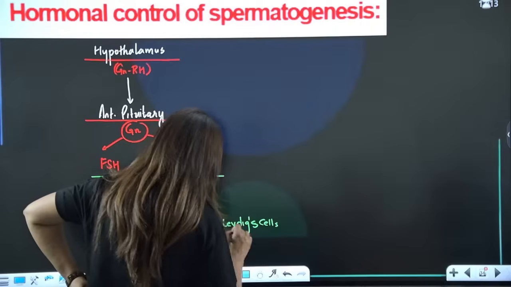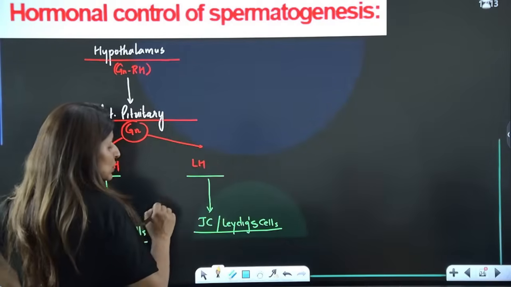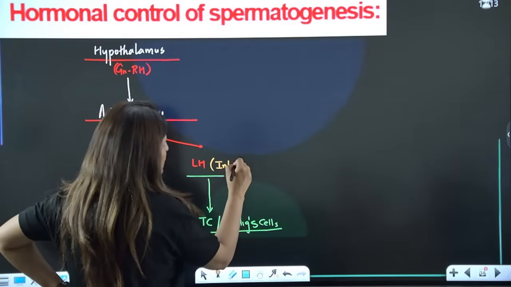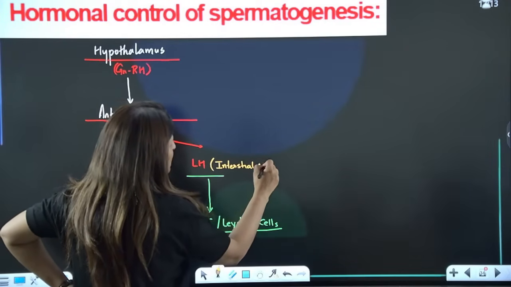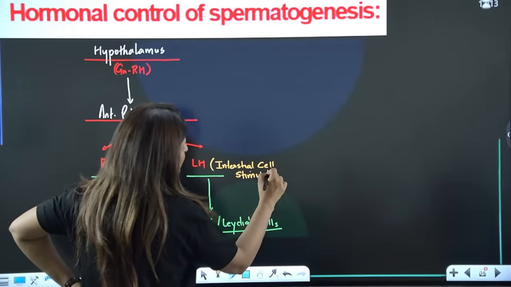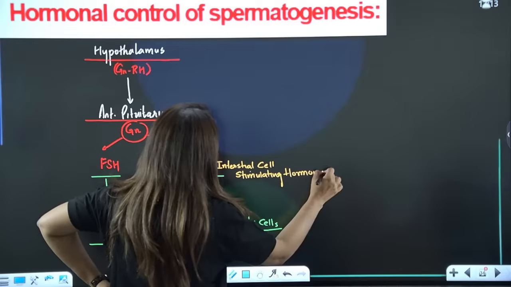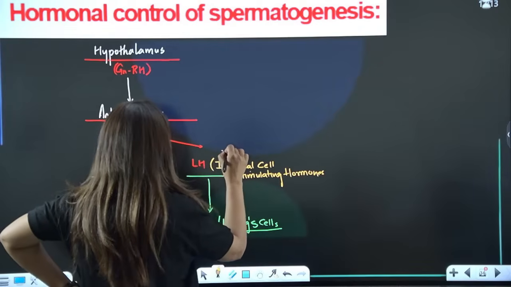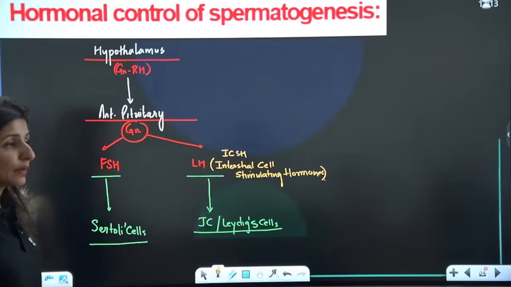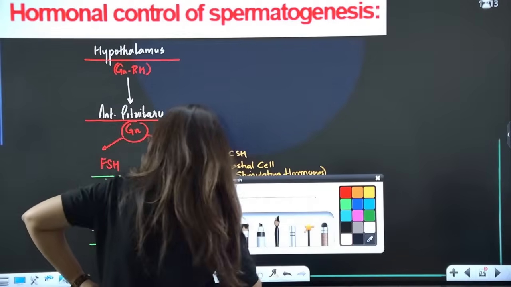Now guys, because luteinizing hormone is going to act on interstitial cells, we call luteinizing hormone interstitial cell stimulating hormone, that is ICSH. So LH is also present in males, and in males it is known as ICSH. Please tell me these points are clear. Right? And then what happens to the Sertoli cells?